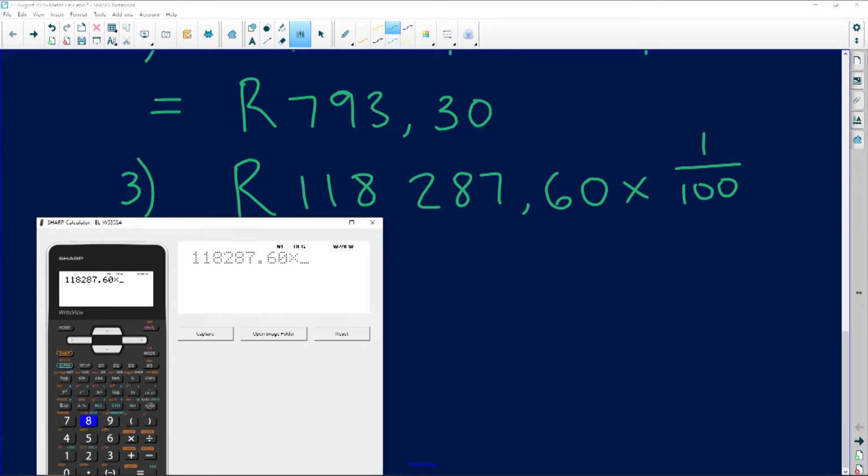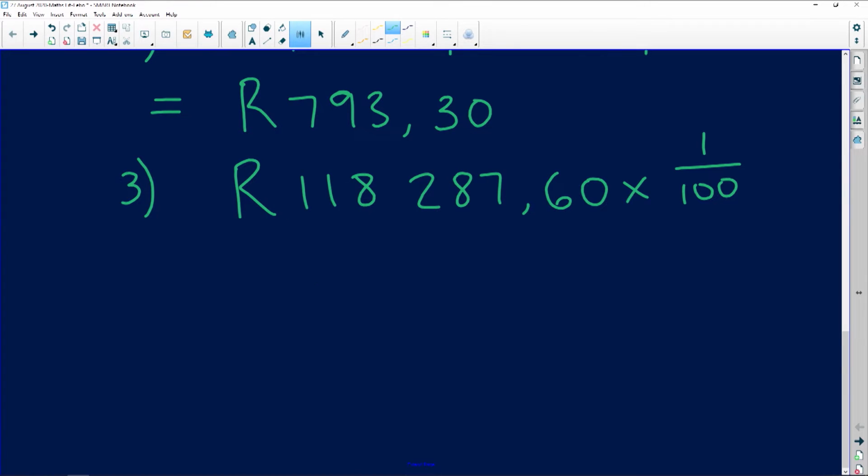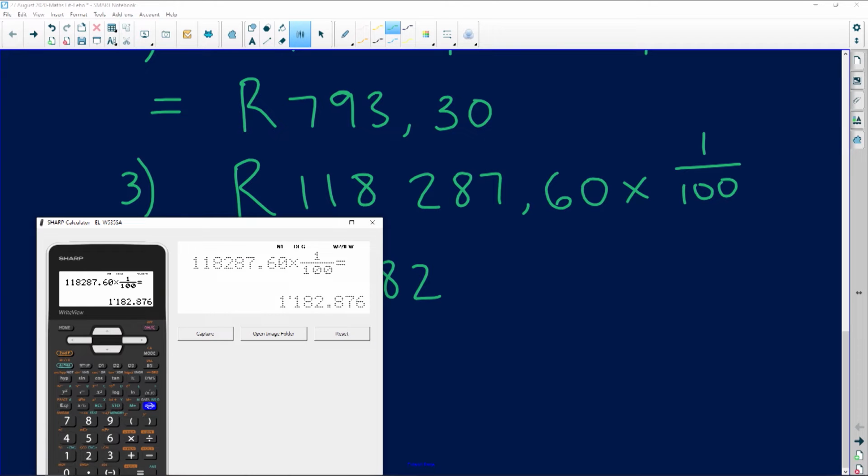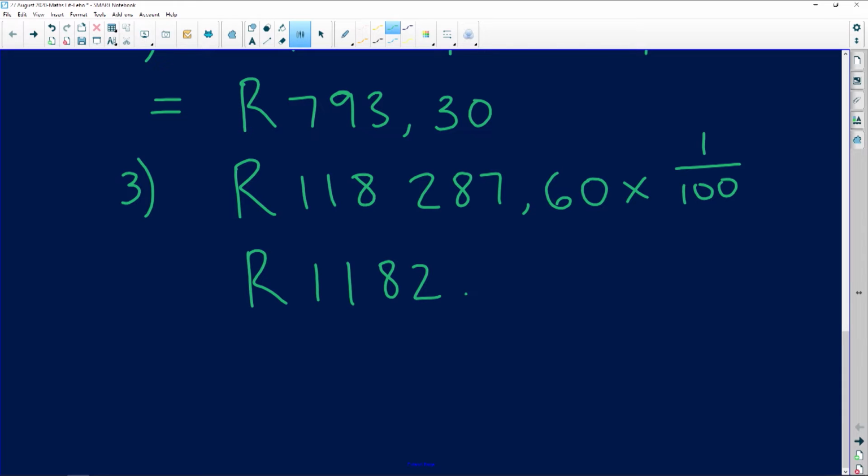Please be super careful in terms of putting in your numbers. Don't put in the wrong number. I find that sometimes learners will go in and put in the wrong number. Change. 1,182.876. I'm going to round that off to 2 decimal places, making it 88 cents.